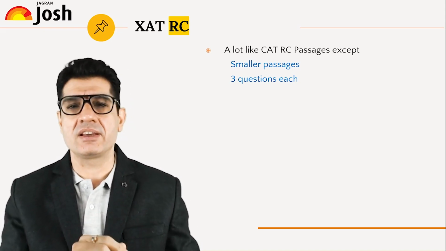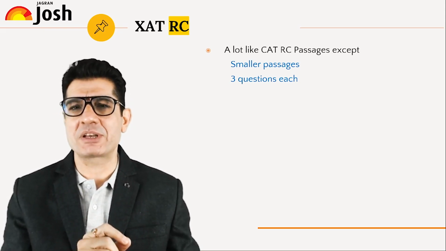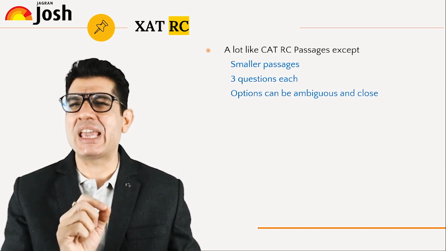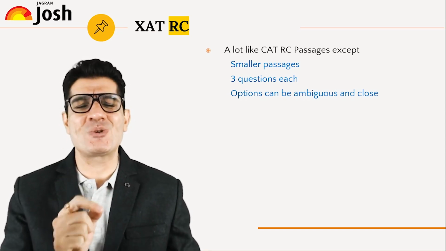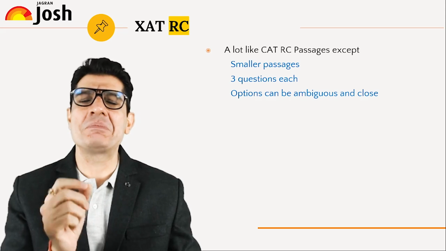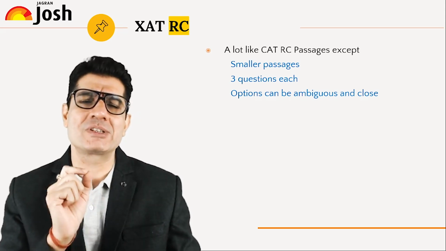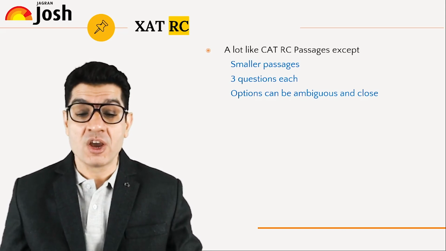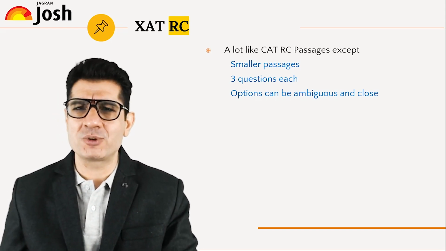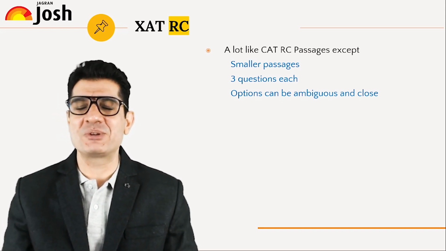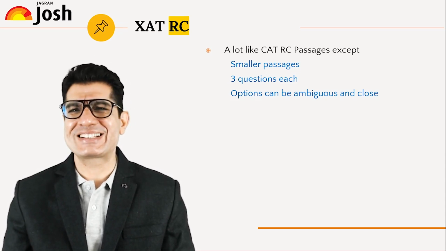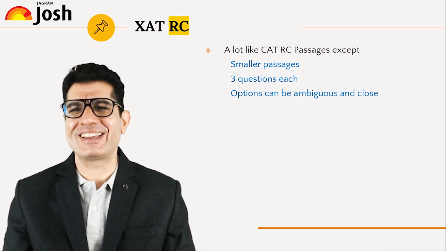The other thing that may make it challenging for some of us is that the options can at times be ambiguous. You read them and there is no answer choice that can be termed absolutely 100% correct, and they are also quite close. Although in one of the interviews, the convener has said that they will reduce the ambiguity, but the proof of the pudding is in the eating, right?